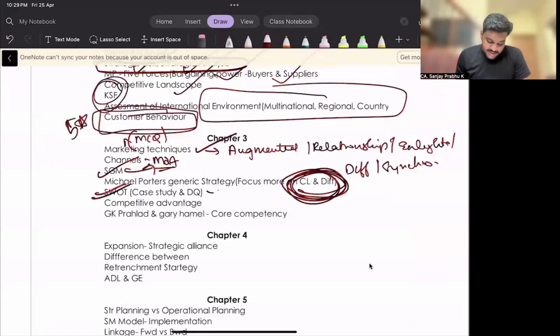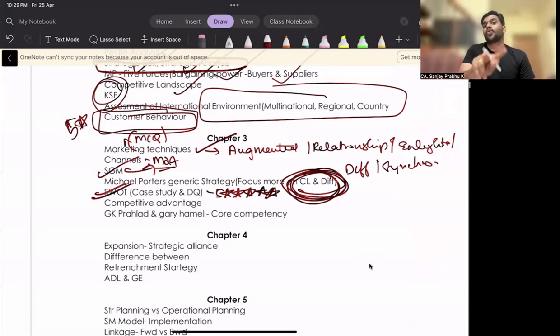SWOT analysis is a 5-star question. I'm expecting a case study question from SWOT analysis. There are two possibilities. Either they will ask you what is SWOT analysis, and you have to write the advantages and demerits, or they can ask a case study type of question. They will give you some scenario and ask you to write the opportunities, threats, strengths, and weaknesses. So please make sure this topic is comfortable.